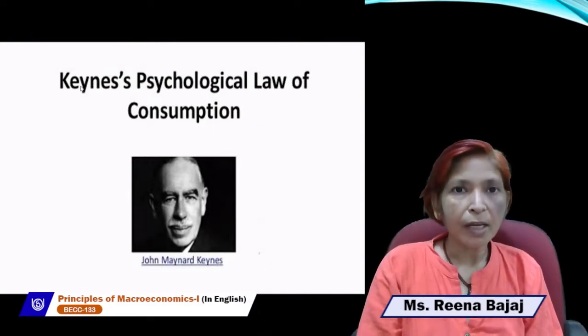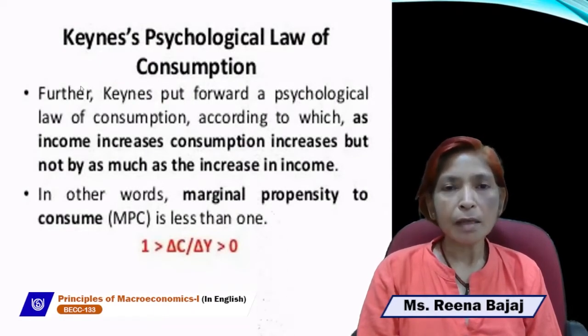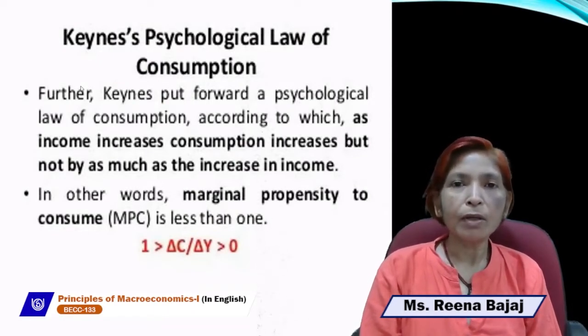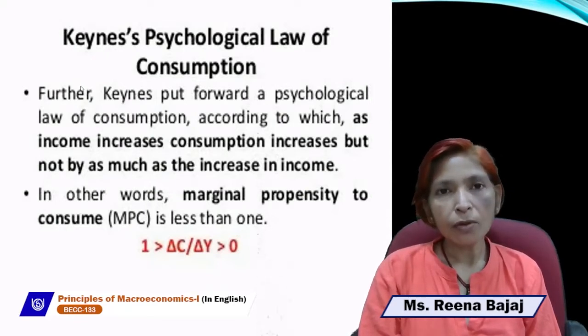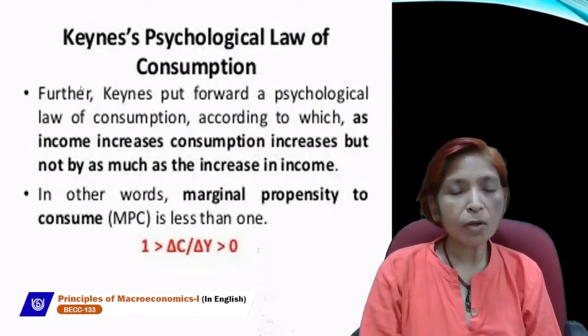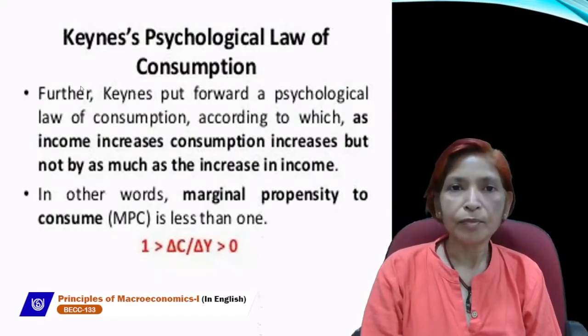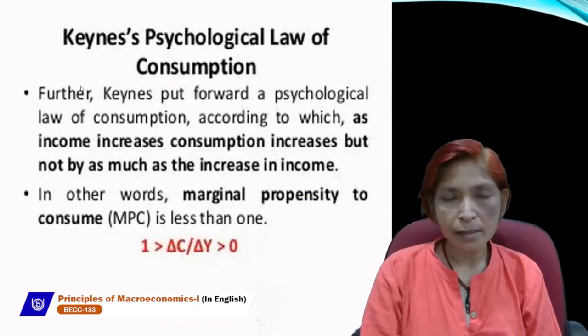According to this law, Keynes said that consumption mainly depends upon our level of money income. As you know, if our income is zero, we will not stop our consumption, because without consumption we can't survive, we can't live. So consumption will continue, whether our income is zero or increases.